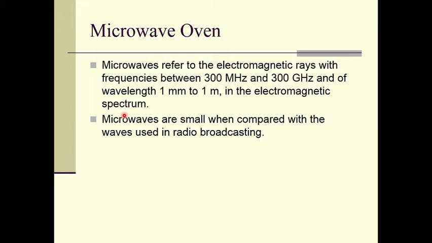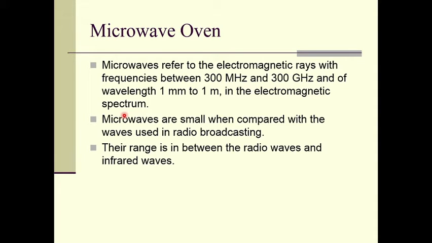Microwaves are small when compared to waves used in radio broadcasting. The radio broadcasting waves are greater than 1 meter, up to a few kilometers, and these are the radio waves used in broadcasting. Microwaves are smaller than the radio waves, and therefore they are called microwaves. It doesn't mean that they are the smallest, right? We know the smallest waves are gamma rays. So microwaves are smaller than the radio waves, and therefore they are called microwaves.